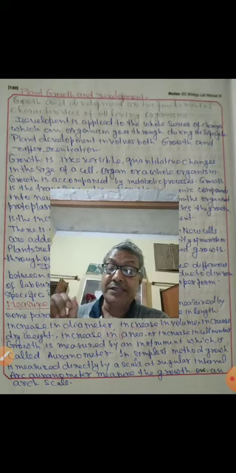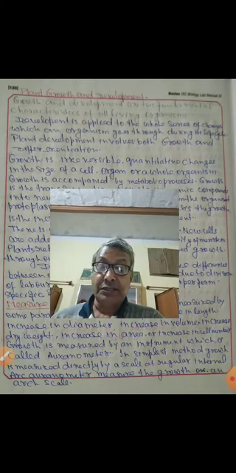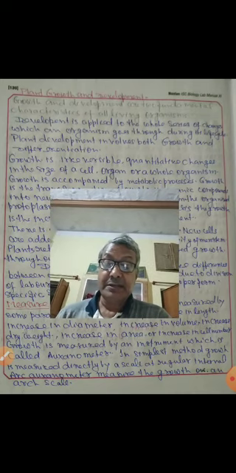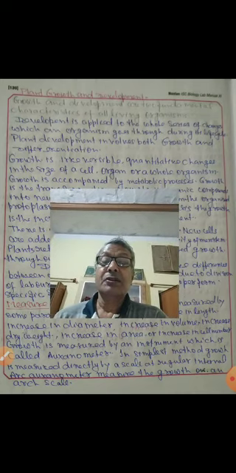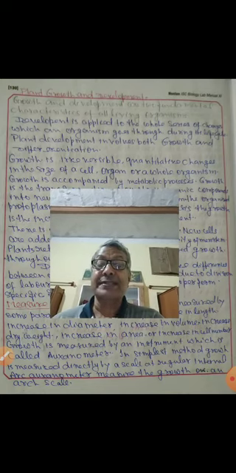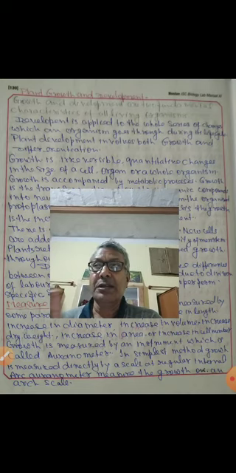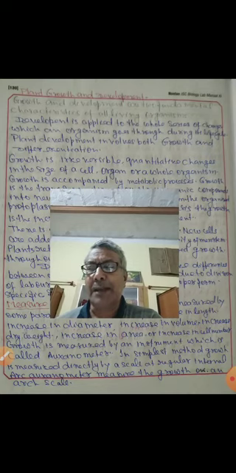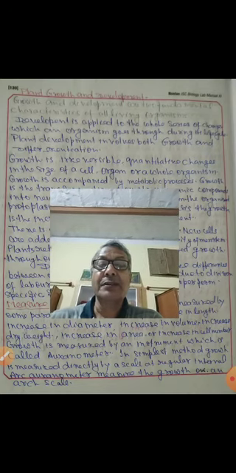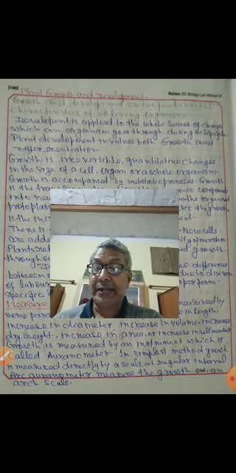Or we can measure growth in terms of increase in cell number. When a plant grows in size, the number of cells is going to increase. If we compare the number of cells in a small young plant and in a big tree, small young plants have fewer cells, but a big tree has a large number of cells.